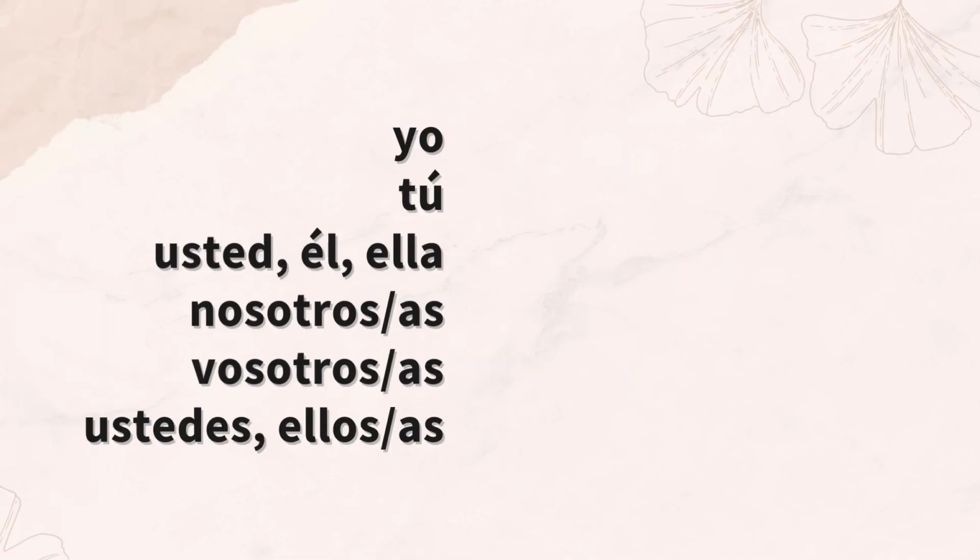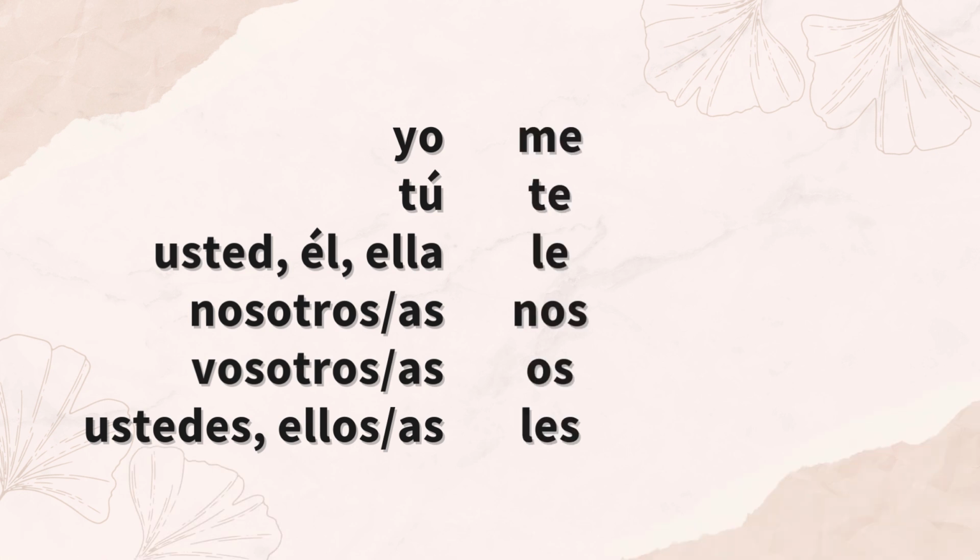So for this structure, we're going to use the personal pronouns, and then we're also going to use the indirect object pronouns, and they're both on the screen. I already have a video explaining them, and I'll leave you a link in the description to that video. So here they are. We see the personal pronouns, and then the indirect object pronouns that are used with those personal pronouns.